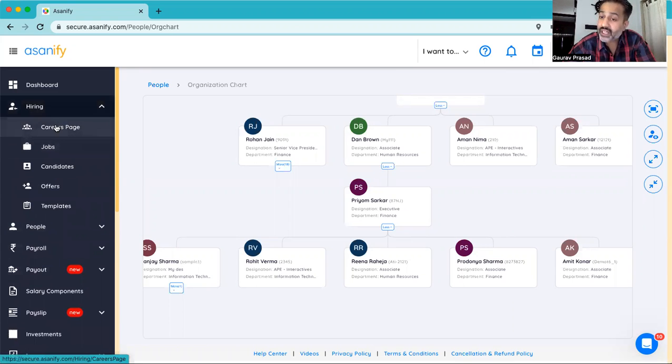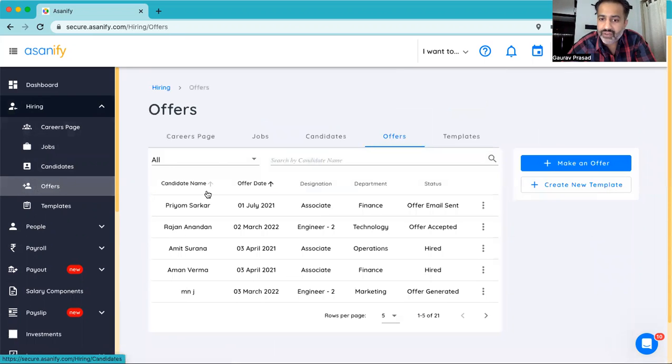In the end-to-end HR management, there are different modules. Asanify can help you create a careers page for job posting. You can manage all your candidates' data in one place. You can schedule interviews using Asanify. You can update the status of your candidates, whether it is offer accepted, offer hired. So it's a seamless system where your candidates, before they become an employee, can be managed, and once they accept the offer, becoming a part of your HRMS can be handled seamlessly.